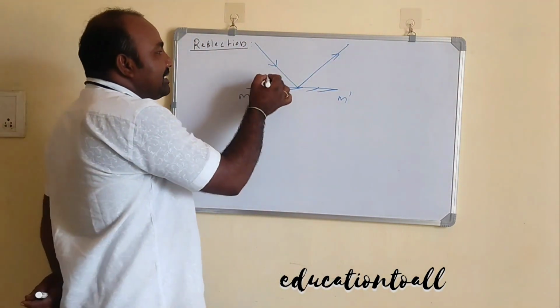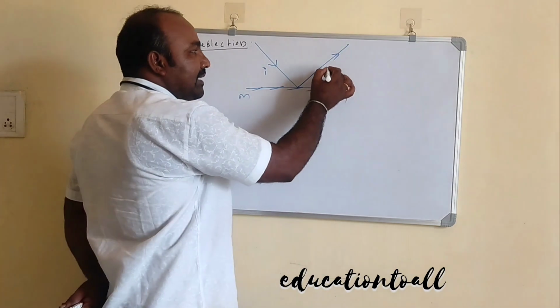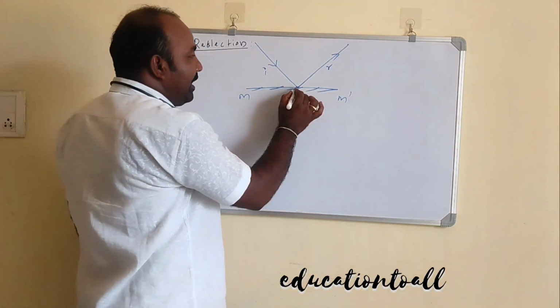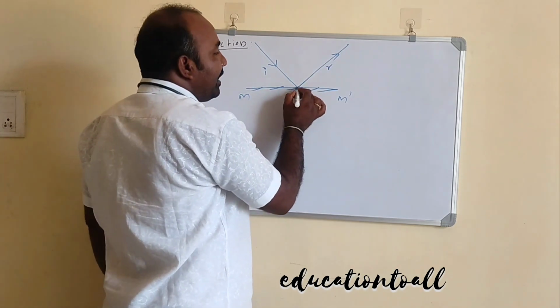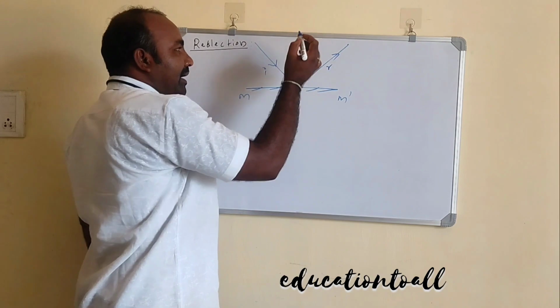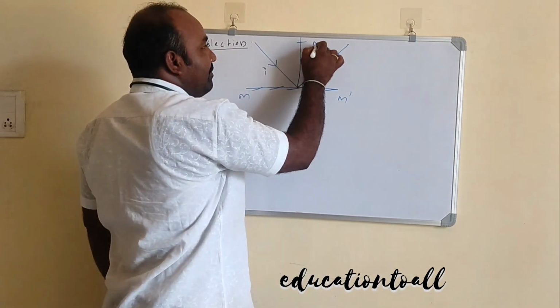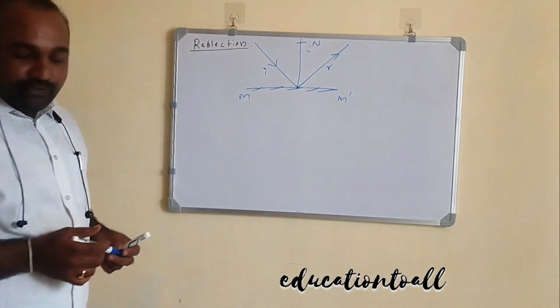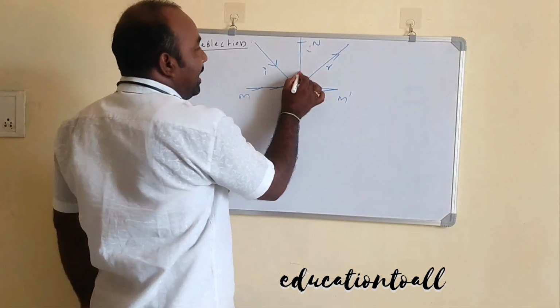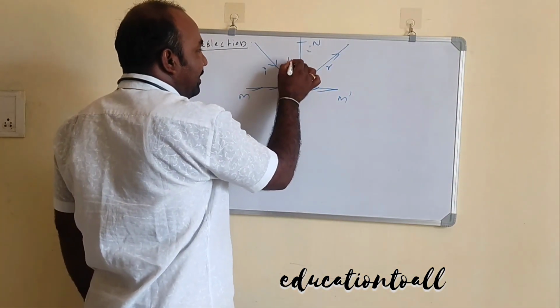This ray is called the incident ray. This ray is called the reflected ray. From this point, we can draw one normal line. The normal always makes 90 degrees with respect to the mirror. The angle between the normal and the incident ray is called the angle of incidence.